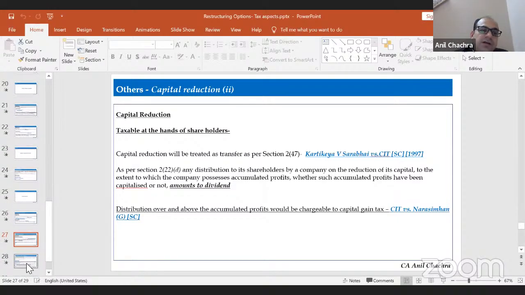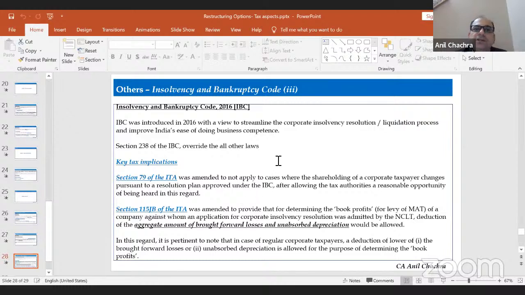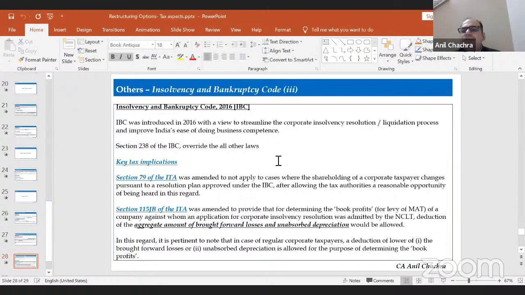The last thing we can discuss is restructuring as per the Insolvency and Bankruptcy Code, IBC. The IBC was introduced in 2016 for the purpose of ease of doing business, as well as to make the insolvency process easier. Restructuring can also happen under the IBC law.